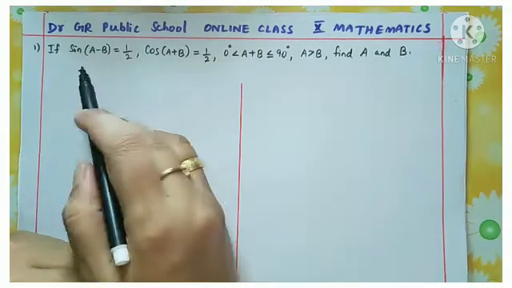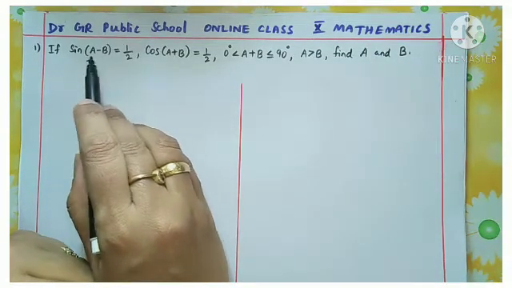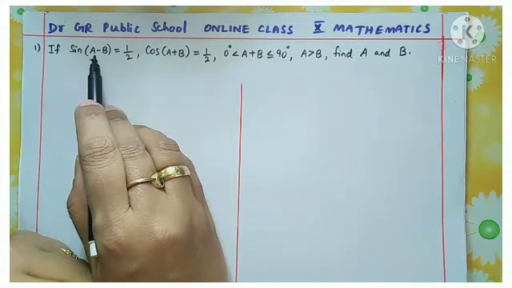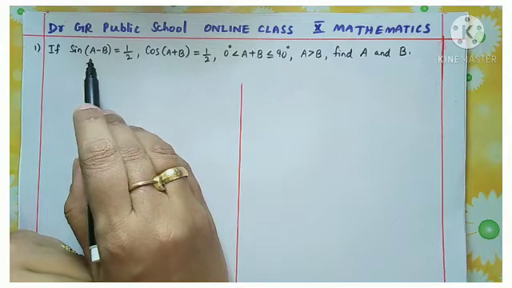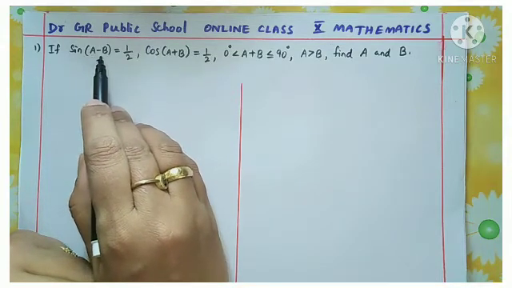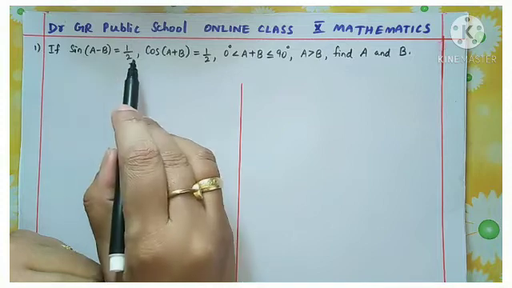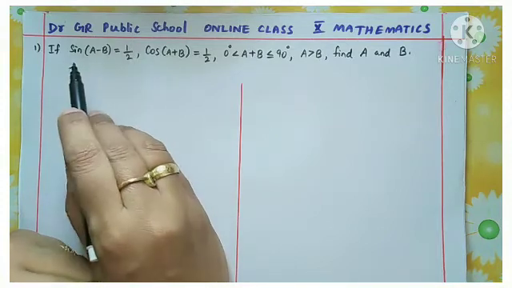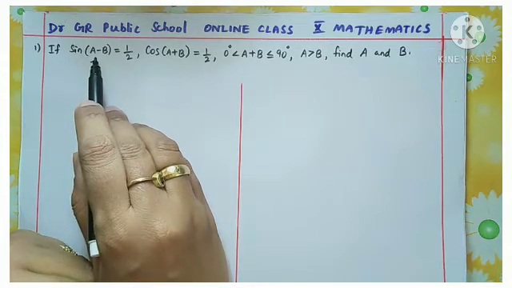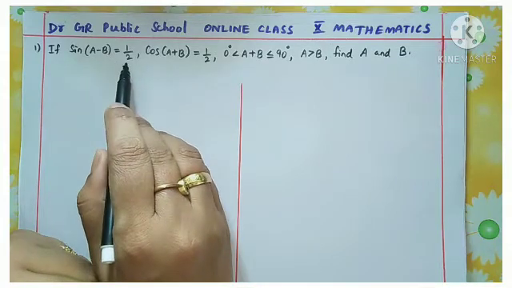Now, sin of (a minus b) means the difference between the angles a minus b. Anyways, it is a value. We don't know what is a and what is b, but a minus b, the difference of the two angles, is some angle. So the sin of that angle is equal to 1 by 2, given.